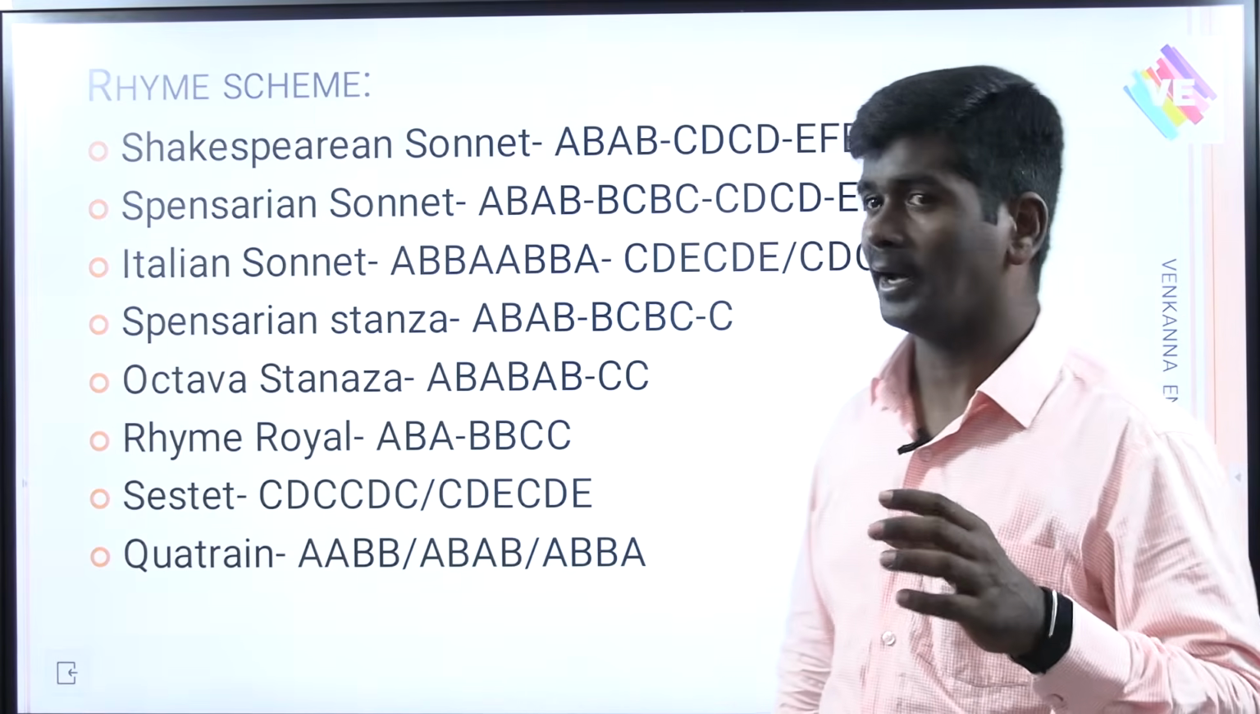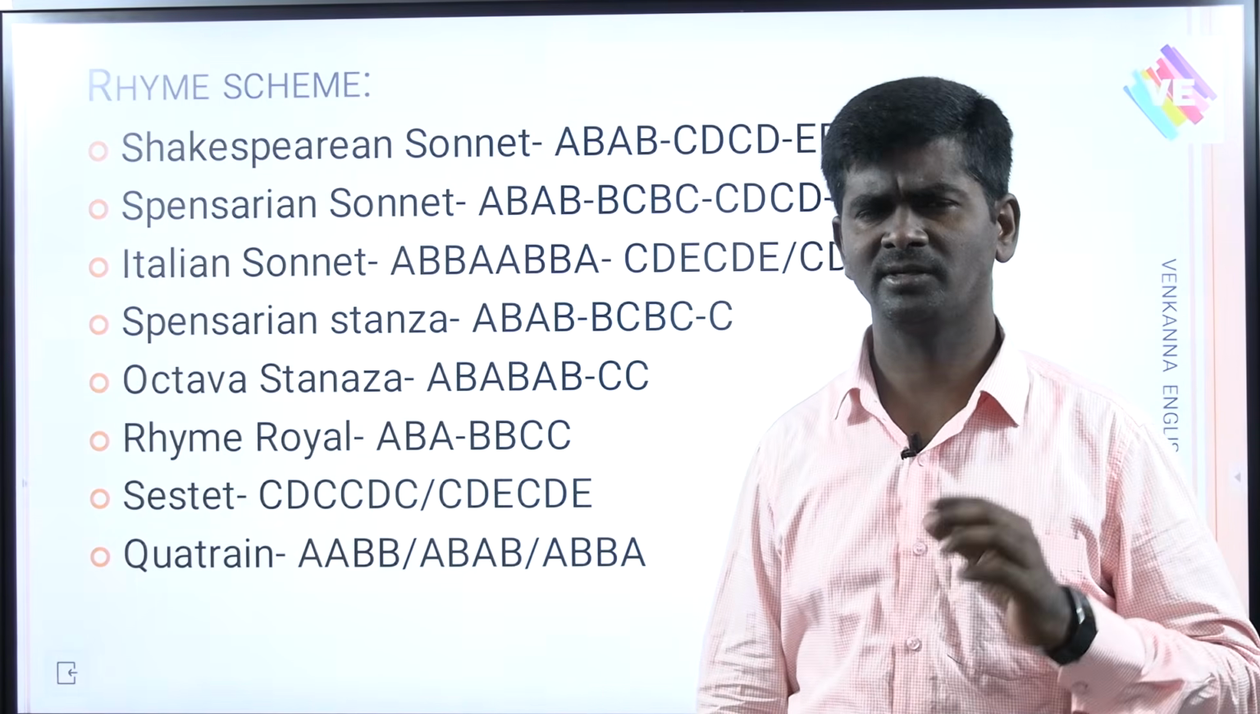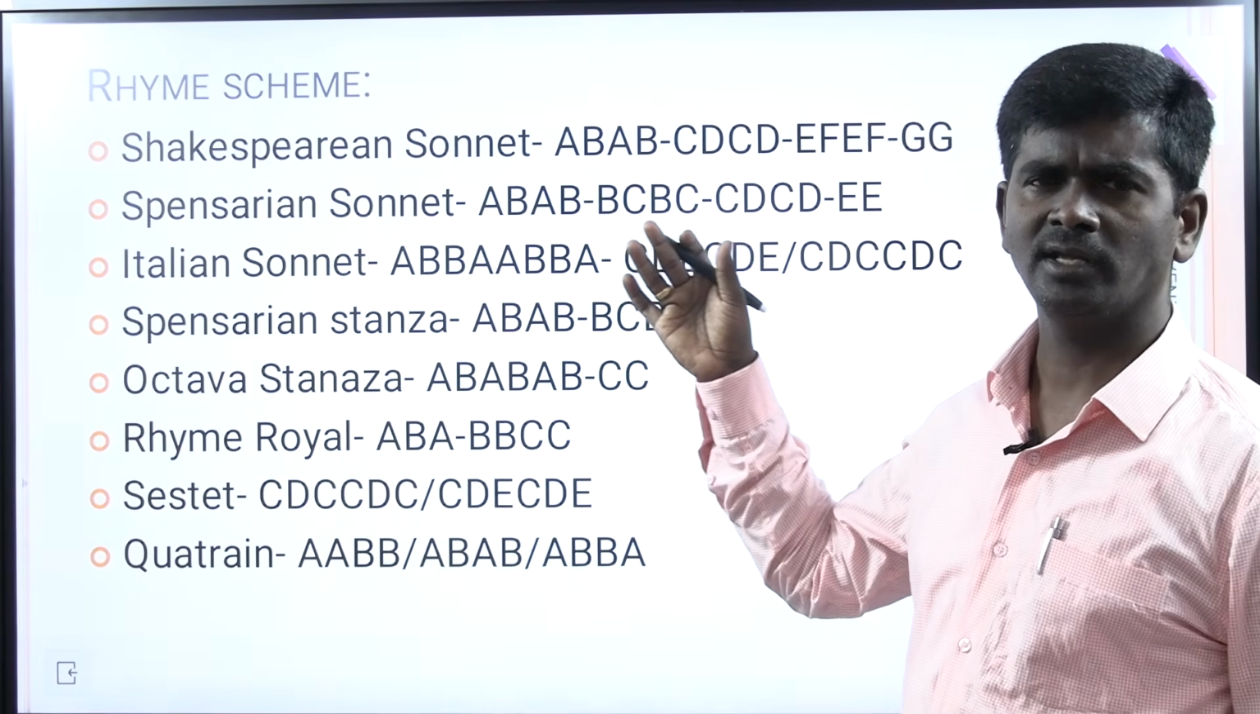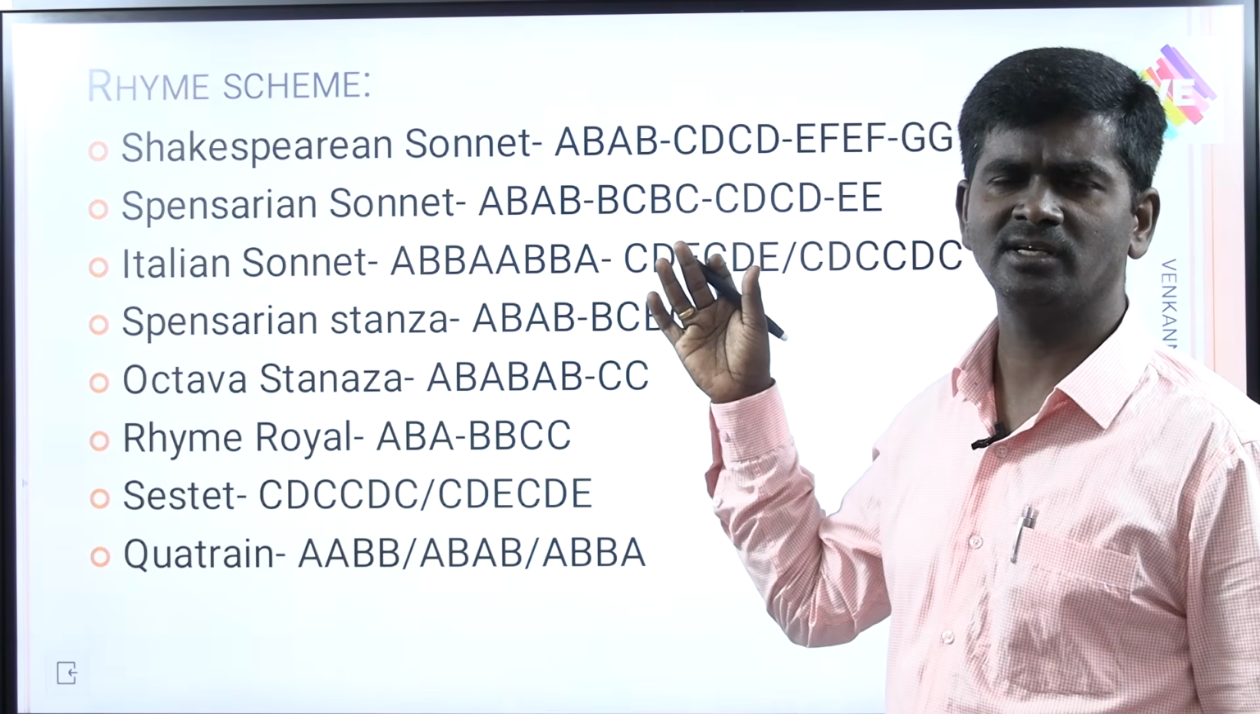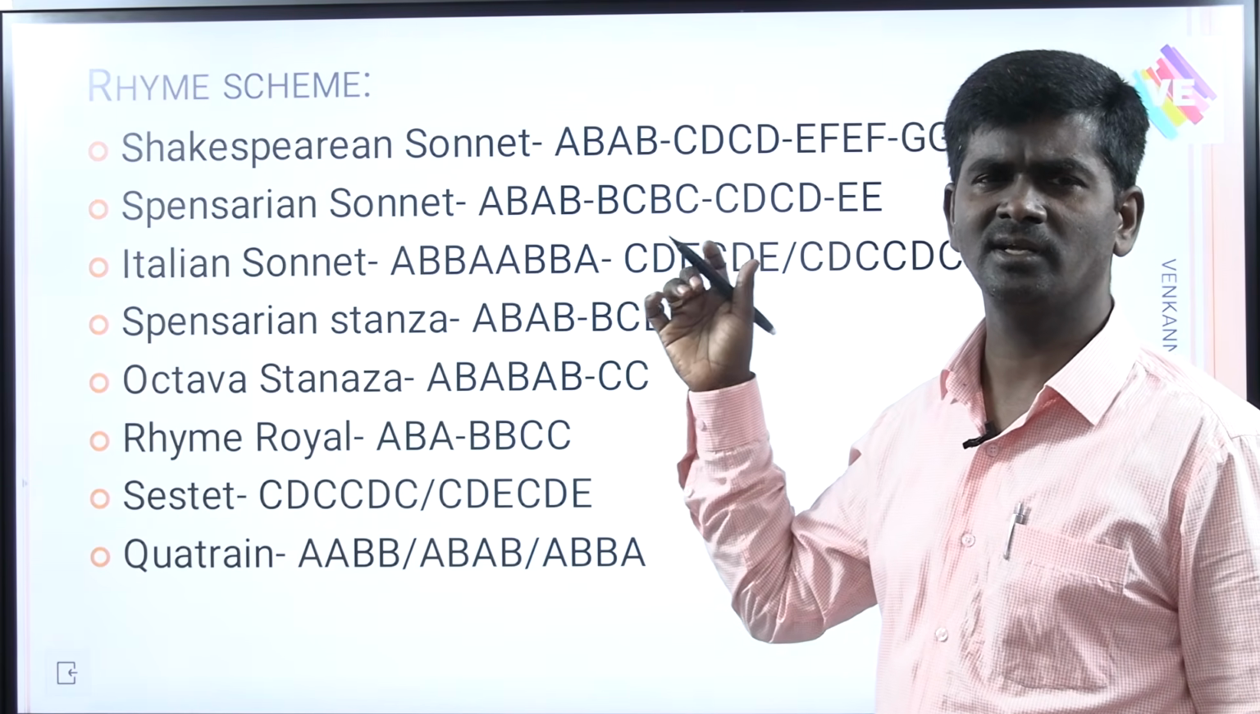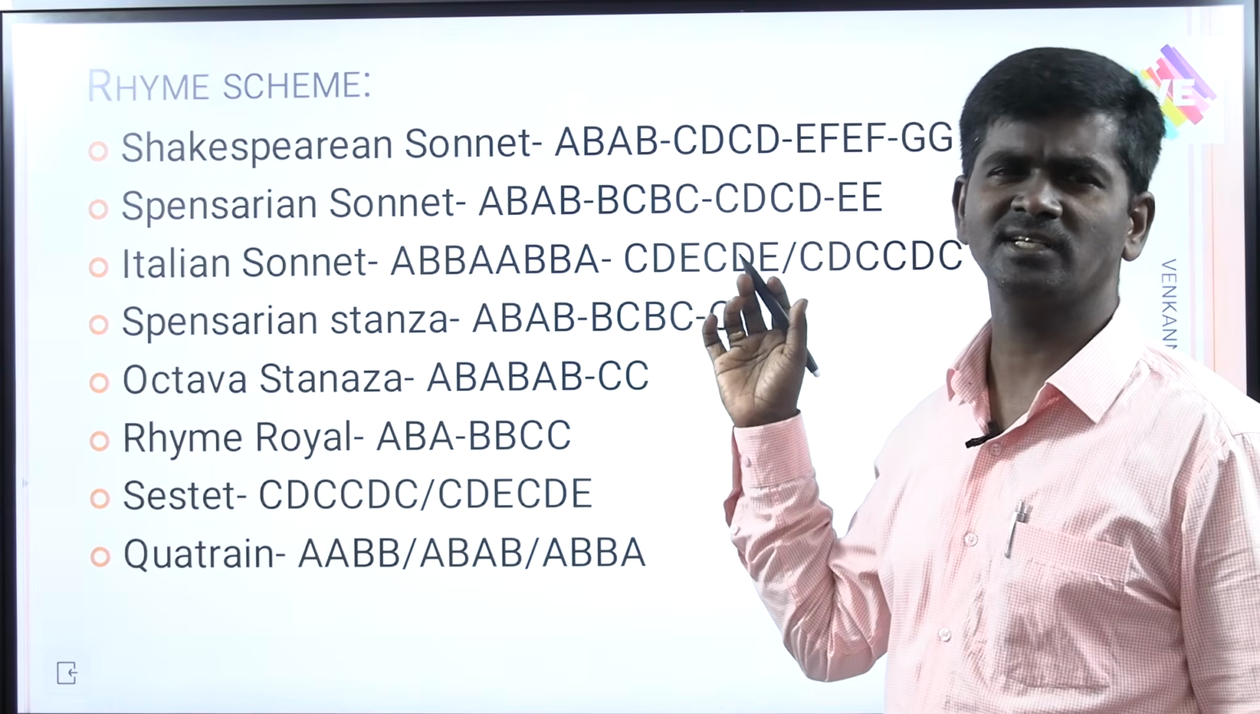Next, you can see rhyme scheme, very important, my friends. What is the rhyme scheme of a Shakespearean sonnet? A B A B, C D C D, E F E F, G G. Next, what is the rhyme scheme of a Spenserian sonnet? A B A B, B C B C, C D C D, E E.